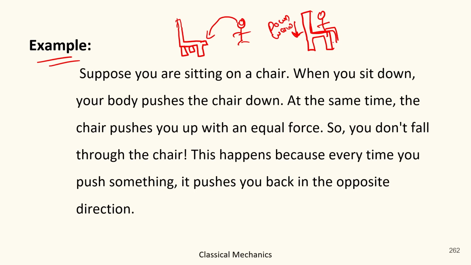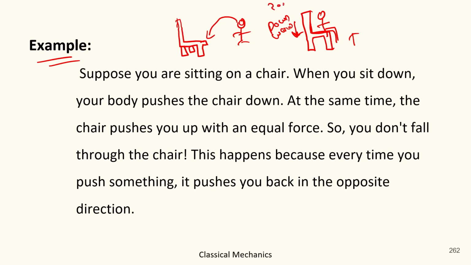So why doesn't he fall down? Because when you're sitting on the chair, you are going downward since you're applying a force in the downward direction. So why don't you fall down? Because when he starts pushing the chair down, the chair starts pushing him up.